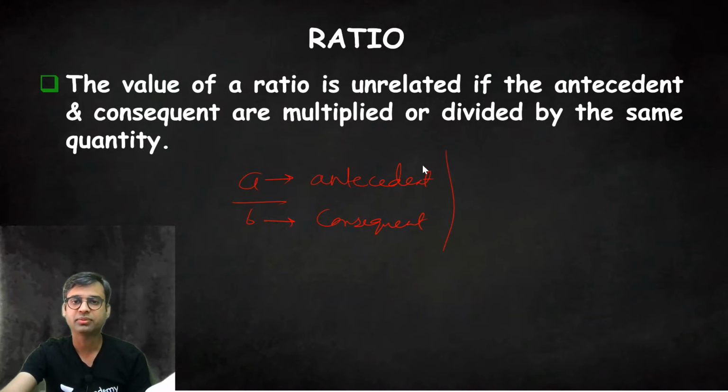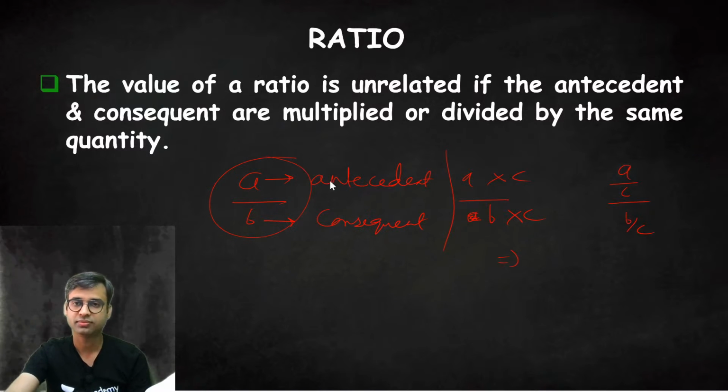And write down another property. If you multiply or divide the same quantity to both the terms of the ratio, the new ratio will be the same as it was before.